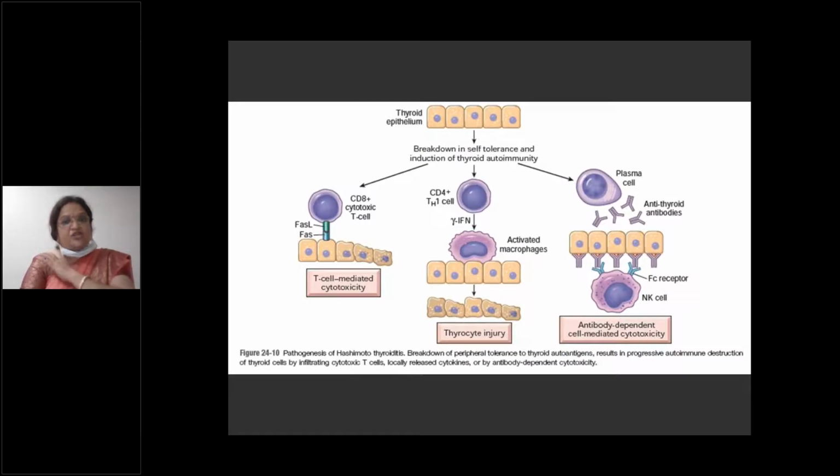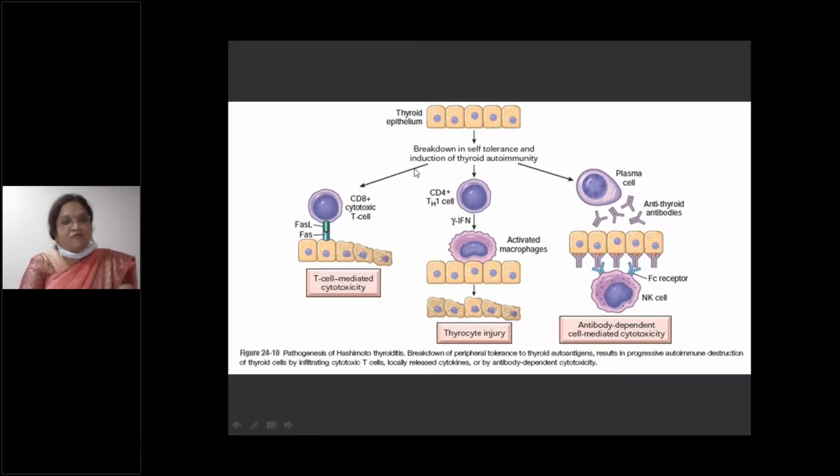So this is the pathogenesis of Hashimoto's thyroiditis, very, very important. Once they give Hashimoto's thyroiditis, you will write all these things: the pathogenesis which is involved, this particular diagram, the clinical features, and the other names it is called. So this is nothing but the thyroid epithelium. What will happen? There is breakdown in self-tolerance and induction of thyroid autoimmunity, so there is autoimmunity against the thyroid epithelial cells.